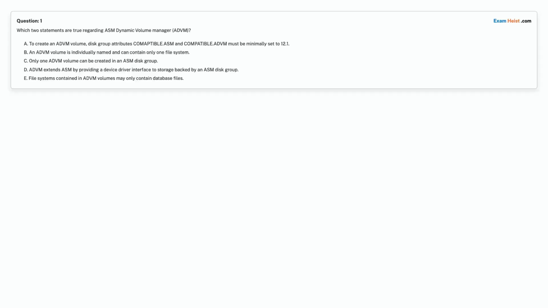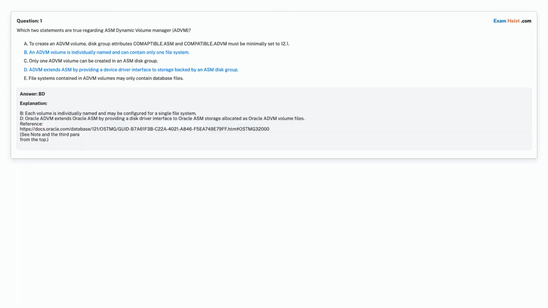Option C. Only one ADVM volume can be created in an ASM disk group. Option D. ADVM extends ASM by providing a device driver interface to storage backed by an ASM disk group. Option E. File systems contained in ADVM volumes may only contain database files. Choose the correct answer.